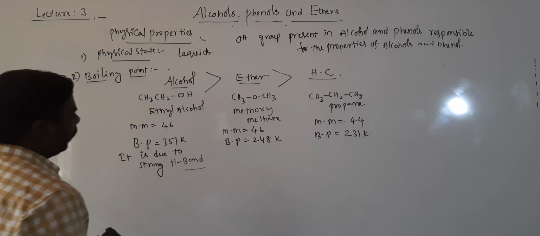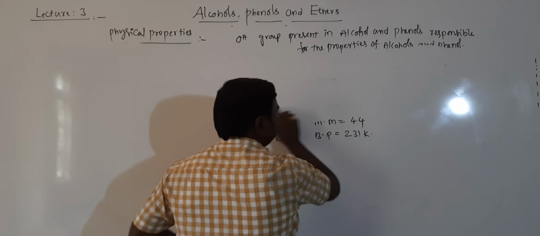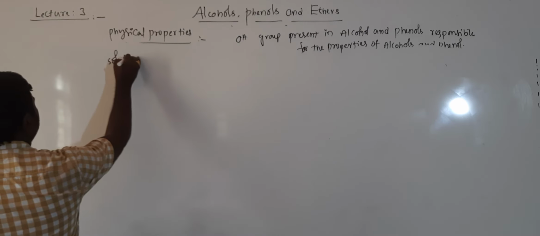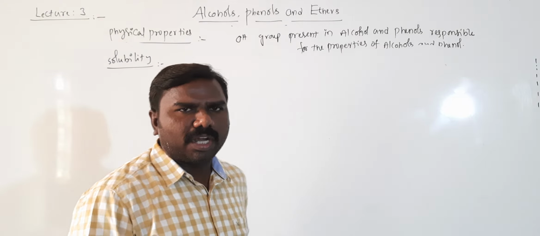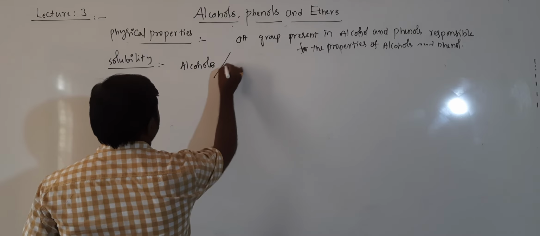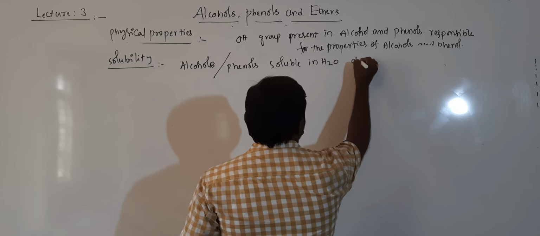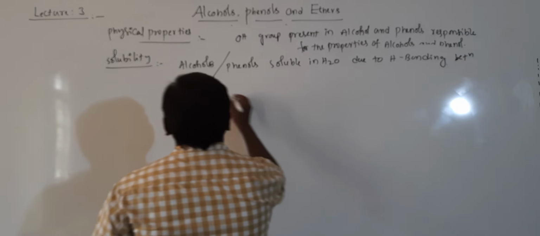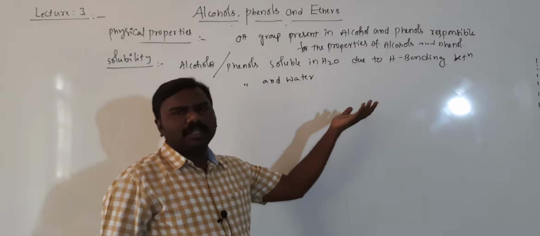Next property is solubility. Generally, alcohols and phenols are soluble in water due to hydrogen bonding between alcohol and water or phenol and water.